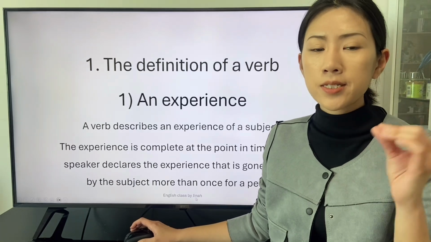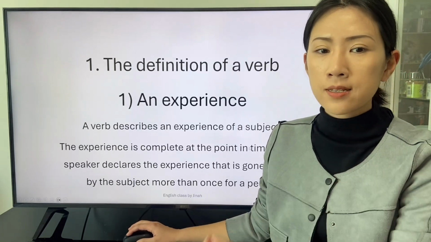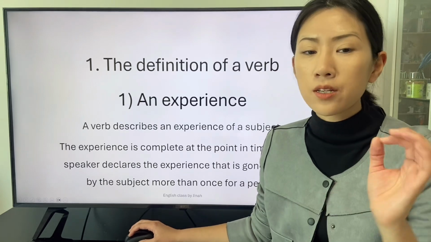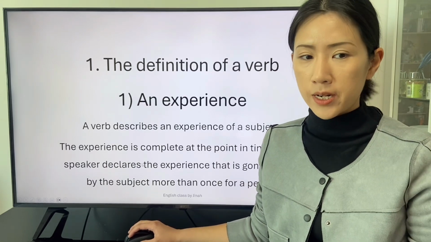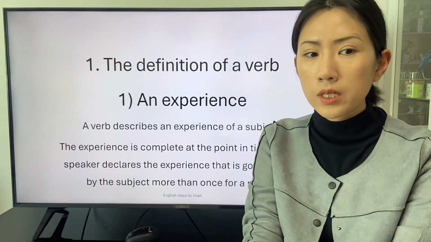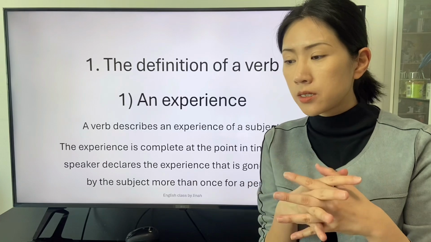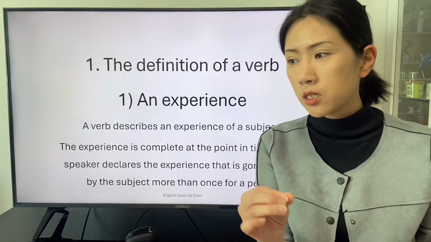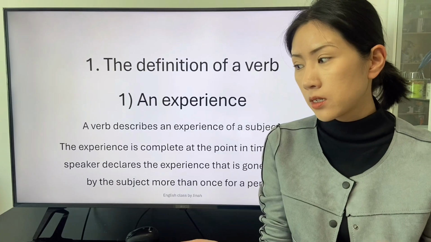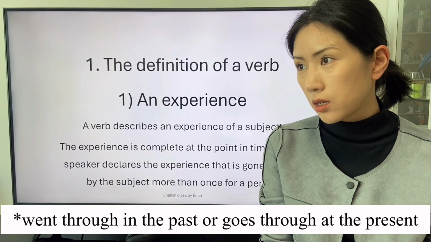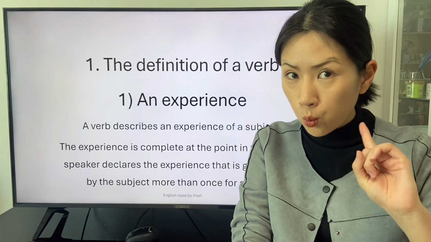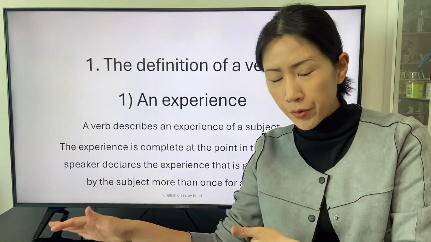The experience is complete at the point in time when a speaker declares that the experience gone through by the subject more than once for a period is expired. The experience indicates several things that a subject has gone through more than once for a period.